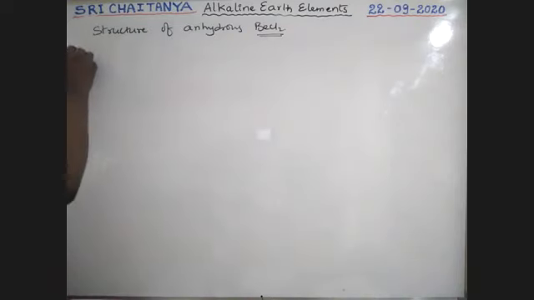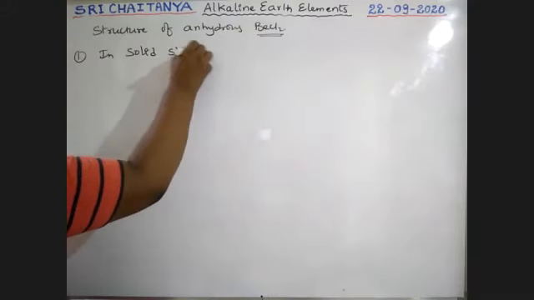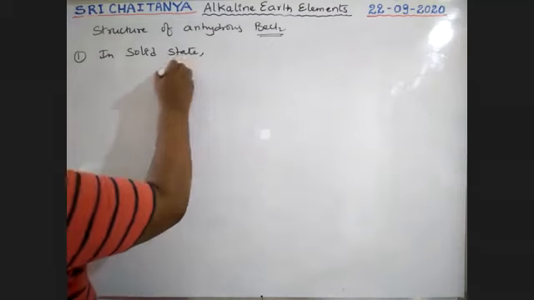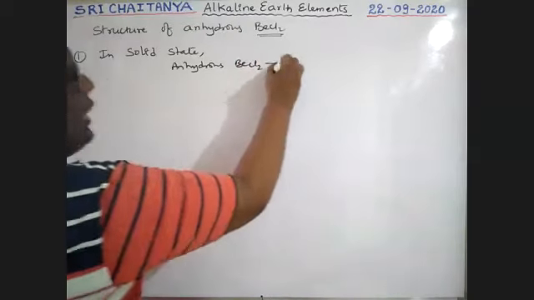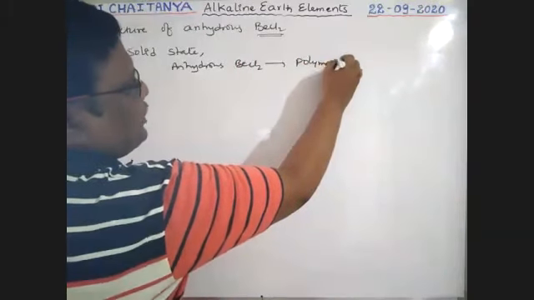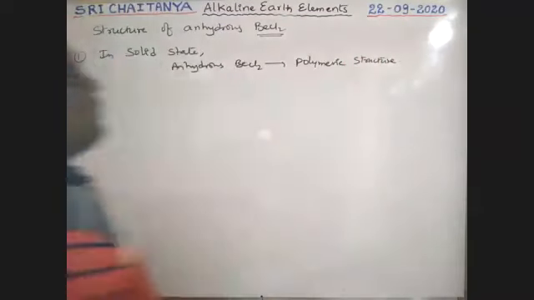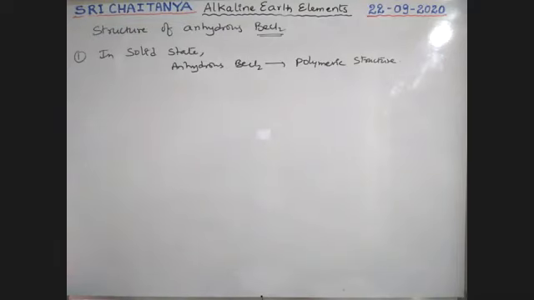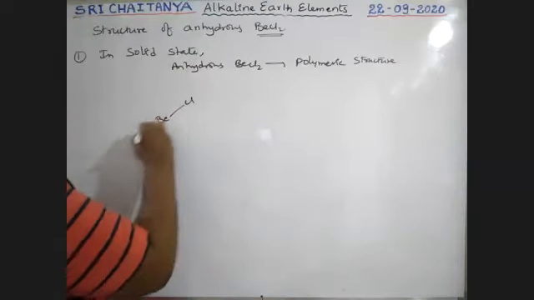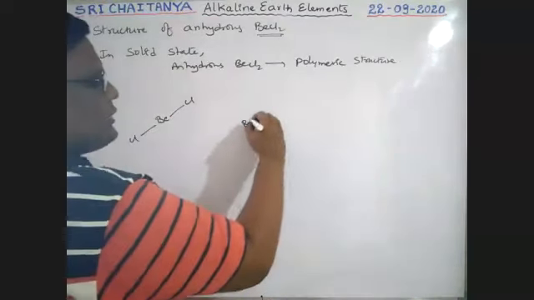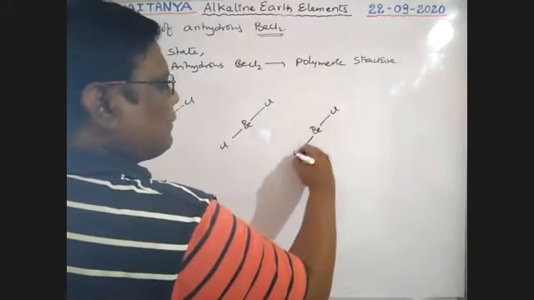Boys, first, in solid state, anhydrous BeCl2 has a polymeric structure. See here, how is that? So see, boys, it is beryllium chloride. Like this, a number of BeCl2 units are there.